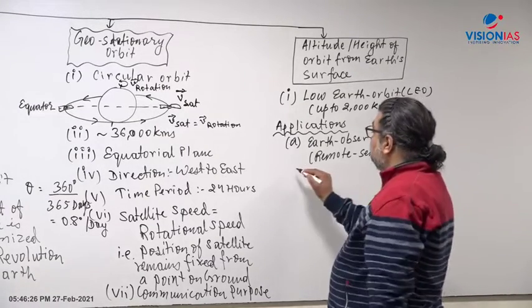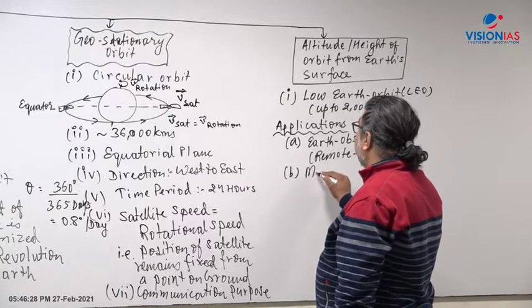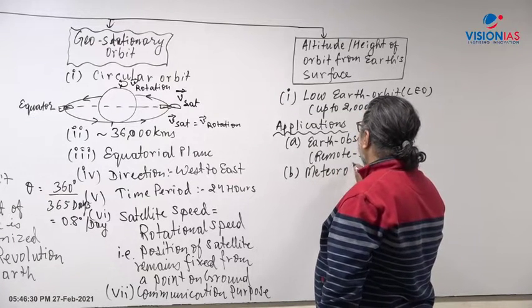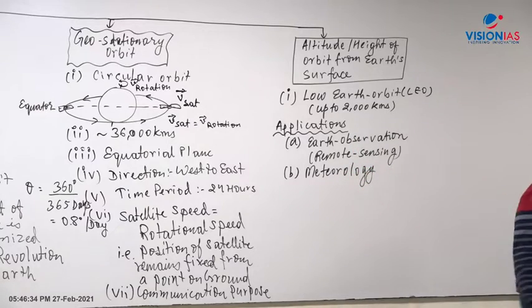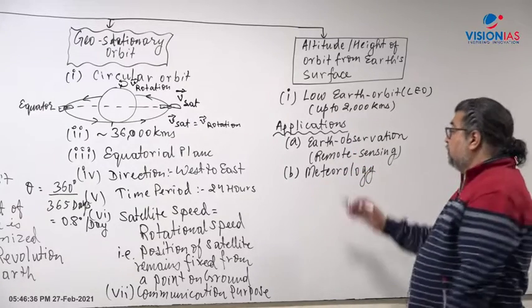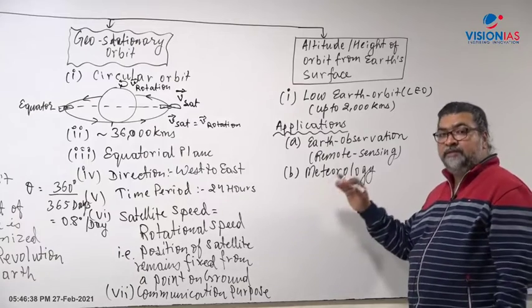Another aspect is that we can also use it for meteorological purpose, meteorological satellites. In terms of weather science and meteorology, again the low Earth orbit can be a very good orbit for study of Earth's meteorology, the climate, the weather.